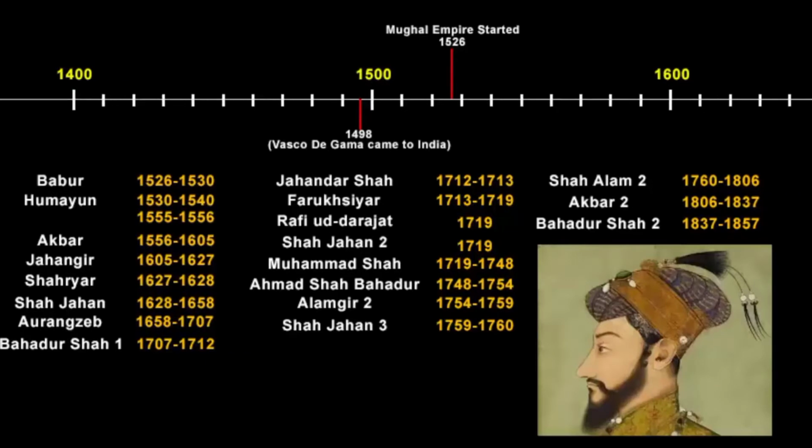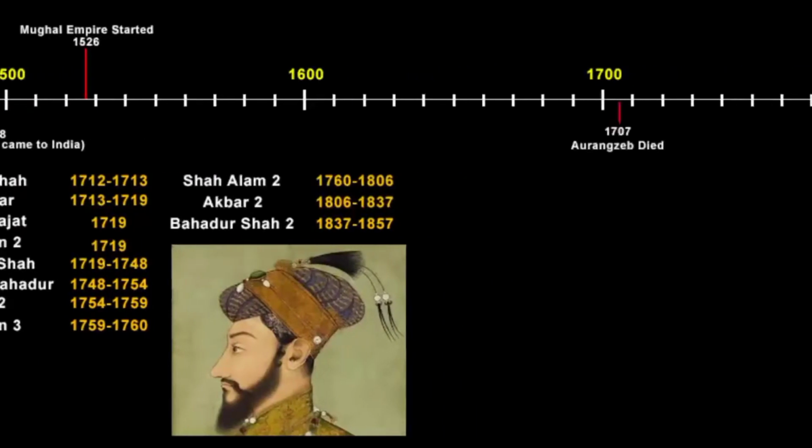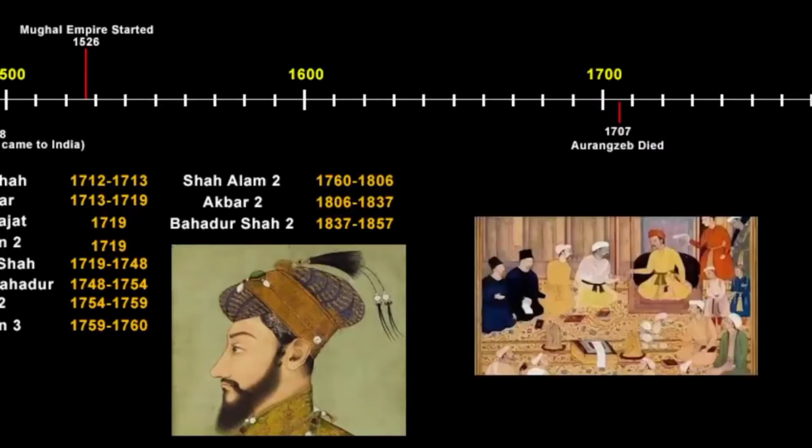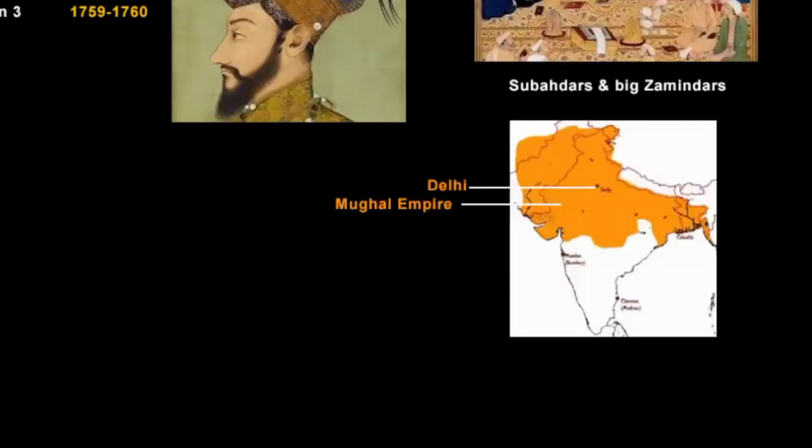Moments back I said that Aurangzeb was the last powerful Mughal ruler, but he died in 1707. We'll now put this date on the timeline. Now, as soon as a powerful influential ruler died, all of his governors, who were also known as Subedars, and the big Zamindars, they all slowly started dividing because it is now beneficial for them to establish their own small regional kingdoms so that they can be the king. It's like now the emperor is dead, so forget Delhi, forget the center, no one cares what's going to happen. Let's get back to our regional places and establish our own rule. Things of that sort were happening.